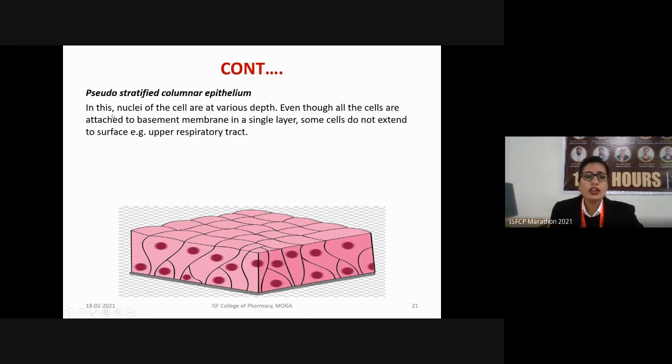So these are known as pseudostratified. Pseudo means false. So there is a single layer of cells unlike the other compound epithelial tissues. And some cells may extend to the surface and some do not extend to the surface. That means some cells are smaller and some are larger than the others. The example of these kinds of tissues include the upper respiratory tract.